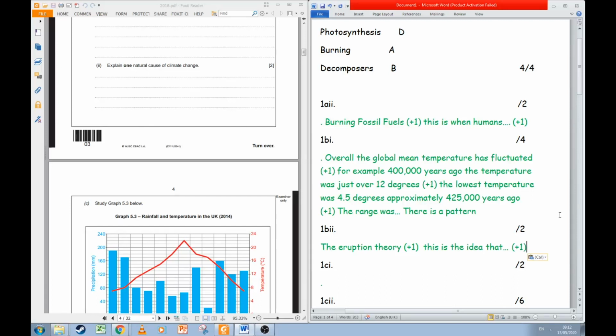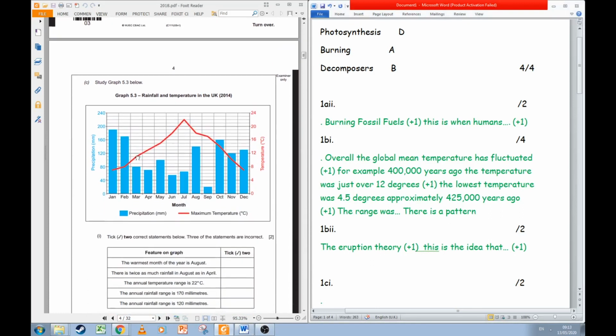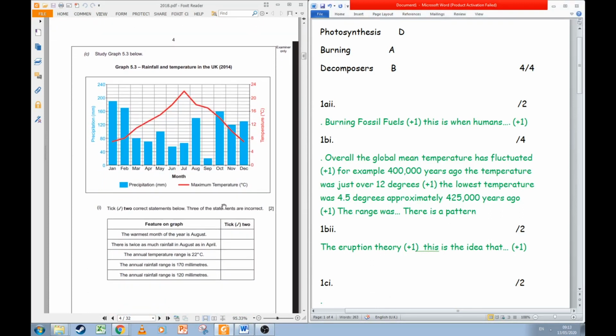Okay, if you were to write something like global warming and how humans are warming up the planet, you would not get any points because it says one natural cause, and global warming is a man-made cause of climate change. Let's have a look at the next question.